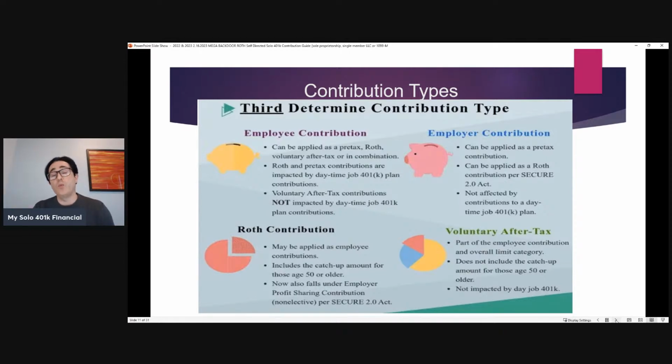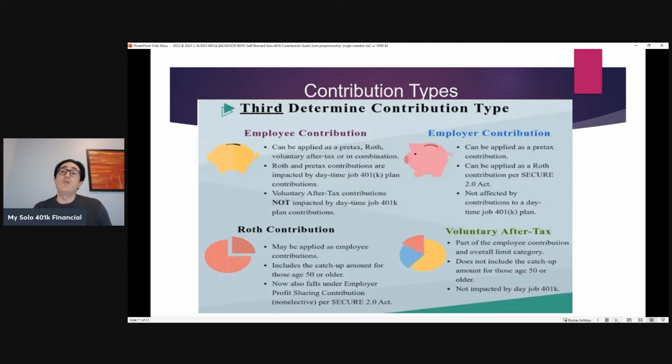We'll explain why in just a couple of slides. So Roth contributions may be applied as employee, technically could be employer, but really there's no substantive advantage of making those employer contributions as Roth contributions.